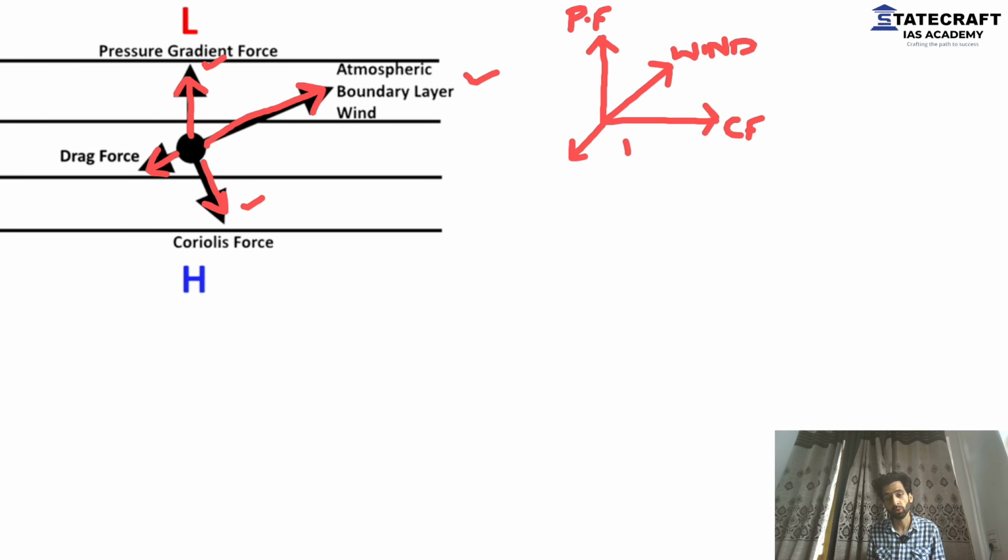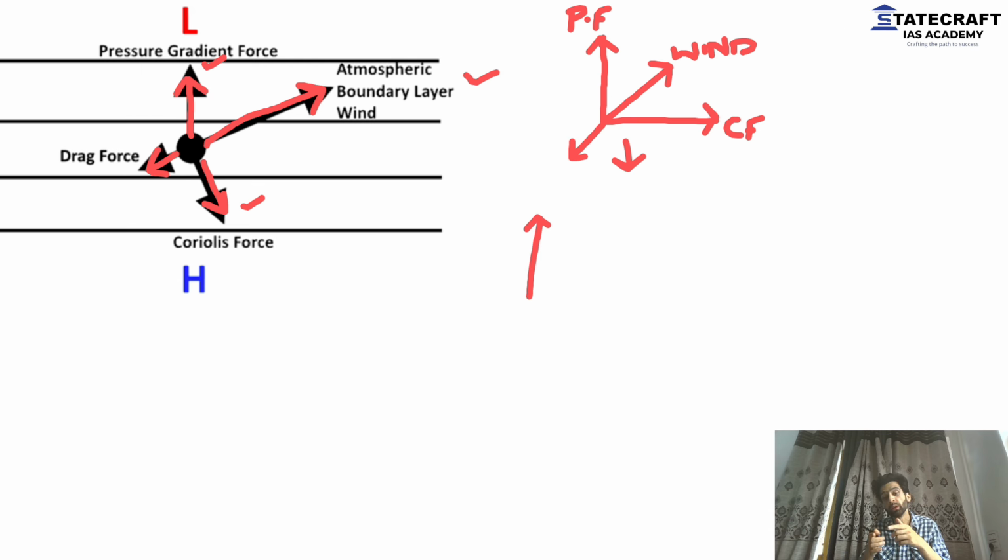As we start to go high, what we see is the frictional force will start to reduce. I gave you a very good example. If I am rubbing my two hands, there will be more friction. If I just start lifting my hands up, the friction will reduce. As we go up, as the altitude increases, the frictional force will decrease. And if the frictional force is decreasing, the speed of wind will start to increase.